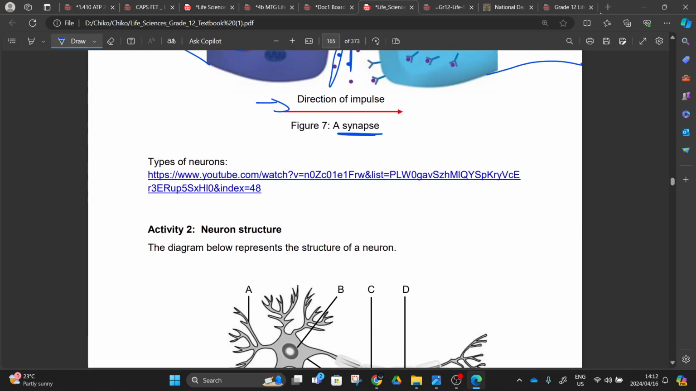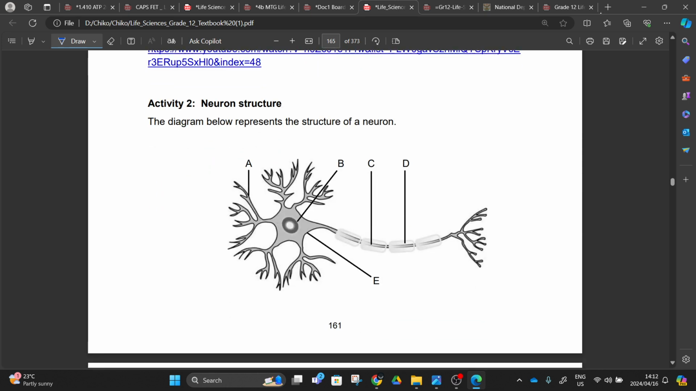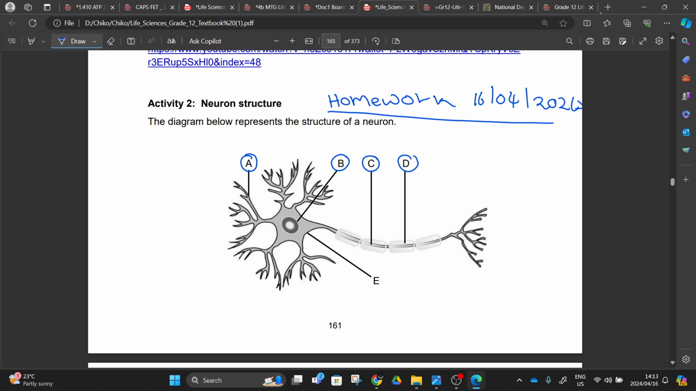We also have our activity here. This will be our homework, dated 16/04/2024. We are going to do this tomorrow, including this activity, with what we call our Wednesday question papers and answers. So you can label number A. What is A? You can label number B, number C, number D, number E, and then you can also label the whole structure.